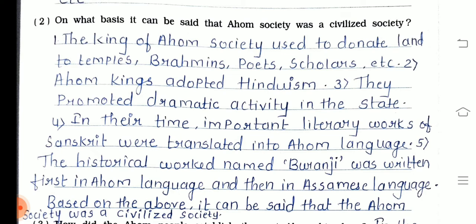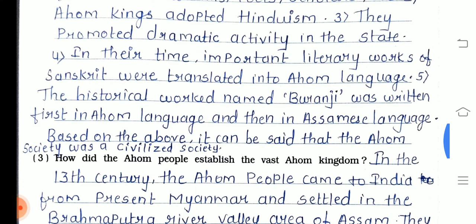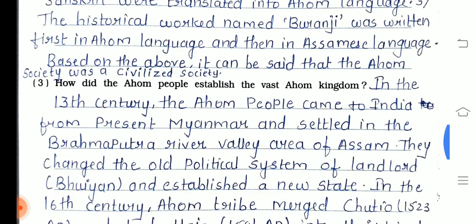Second point, Ahom kings adopted Hinduism. Third, they promoted domestic activity in the state. Fourth point, in that time, important literary works of Sanskrit were translated into Ahom language. Fifth point, the historical work named Buranji was written first in Ahom language and then in Assamese language. Based on the above, it can be said that Ahom society was a civilized society.